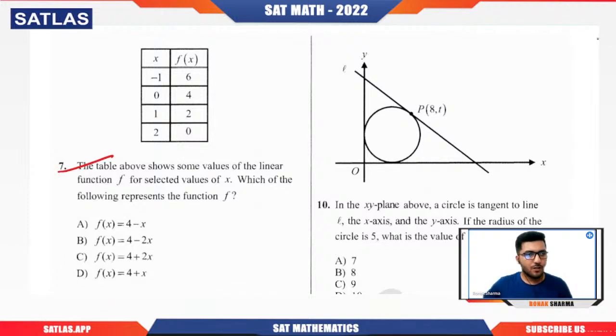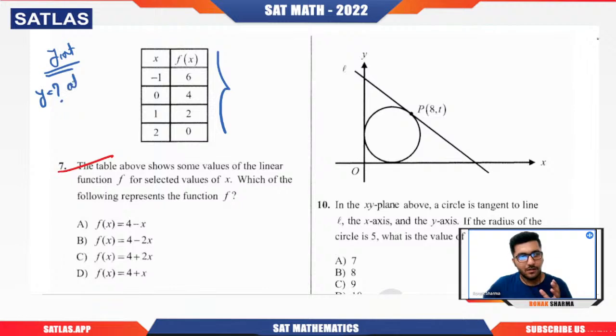First of all, we know that two things matter for the function, right? One is the y-intercept, one is the slope value. Clearly, y-intercept is nothing but the value of y at x equal to 0. Clearly, you can see that x is 0 here, value of y is 4. So for any option, you try to eliminate that option in which we are not having y-intercept as 4. So I guess, yes, all the options are having y-intercept 4. So we are having a hard luck there. But yes, we will calculate the slope quickly.